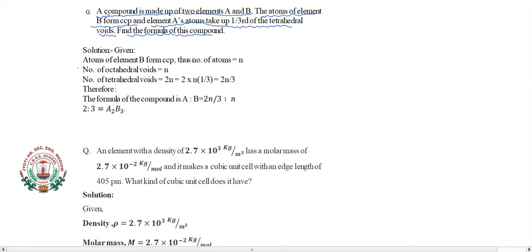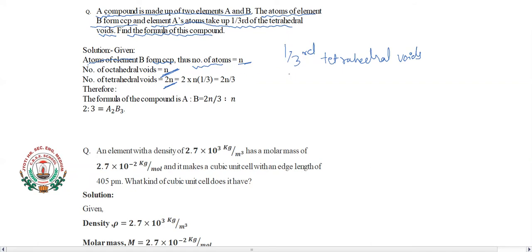First, atoms of element B form a cubic close packing here. So let the total number of atoms here be n. So the number of octahedral voids will be n only, and the number of tetrahedral voids becomes 2n. So here we know that 1/3 of tetrahedral voids are occupied by element A.